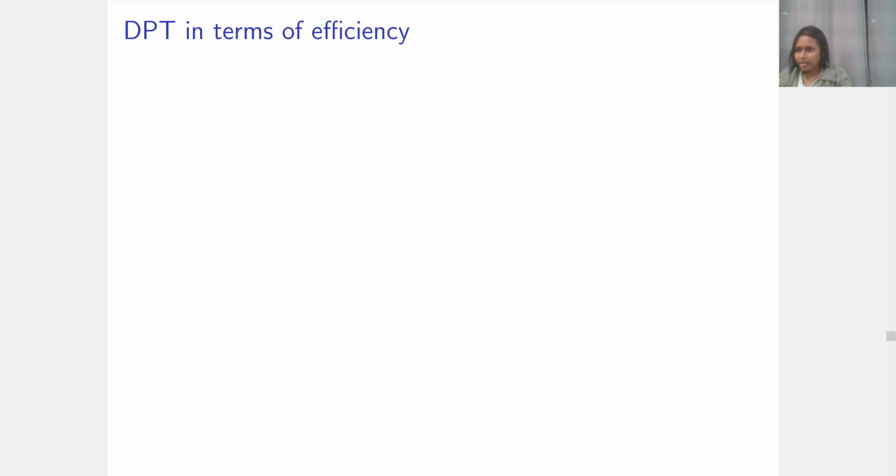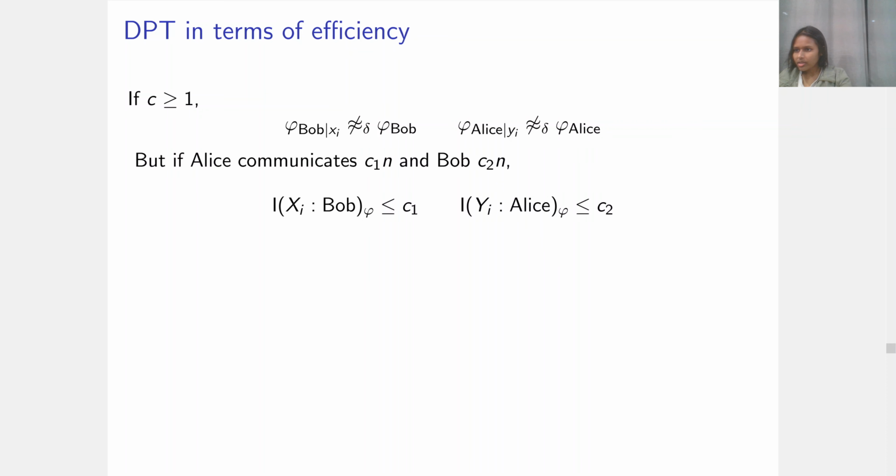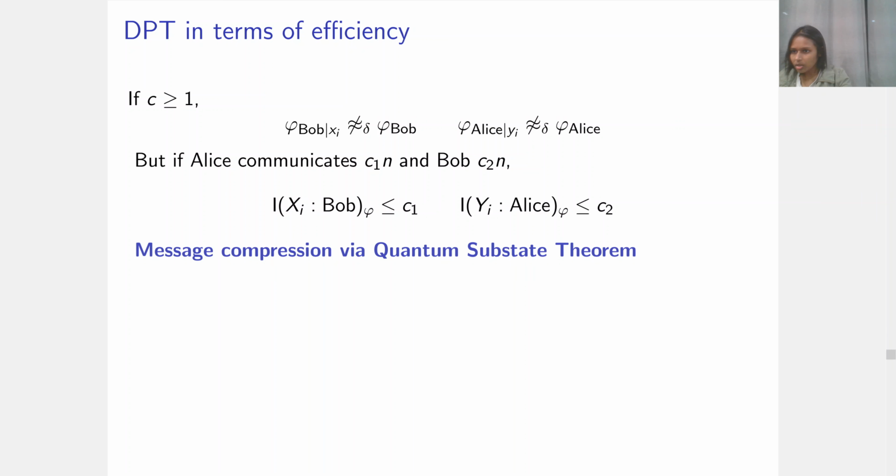In case 2, on the other hand, since there is a lot of communication, you can no longer say that phi of Bob conditioned on xi is close to phi of Bob, or the same thing for Alice. But if Alice communicates c1 n bits in the protocol and Bob communicates c2 n bits, then we can say that the mutual information between xi and Bob in phi is about c1, and the mutual information between yi and Alice is about c2.